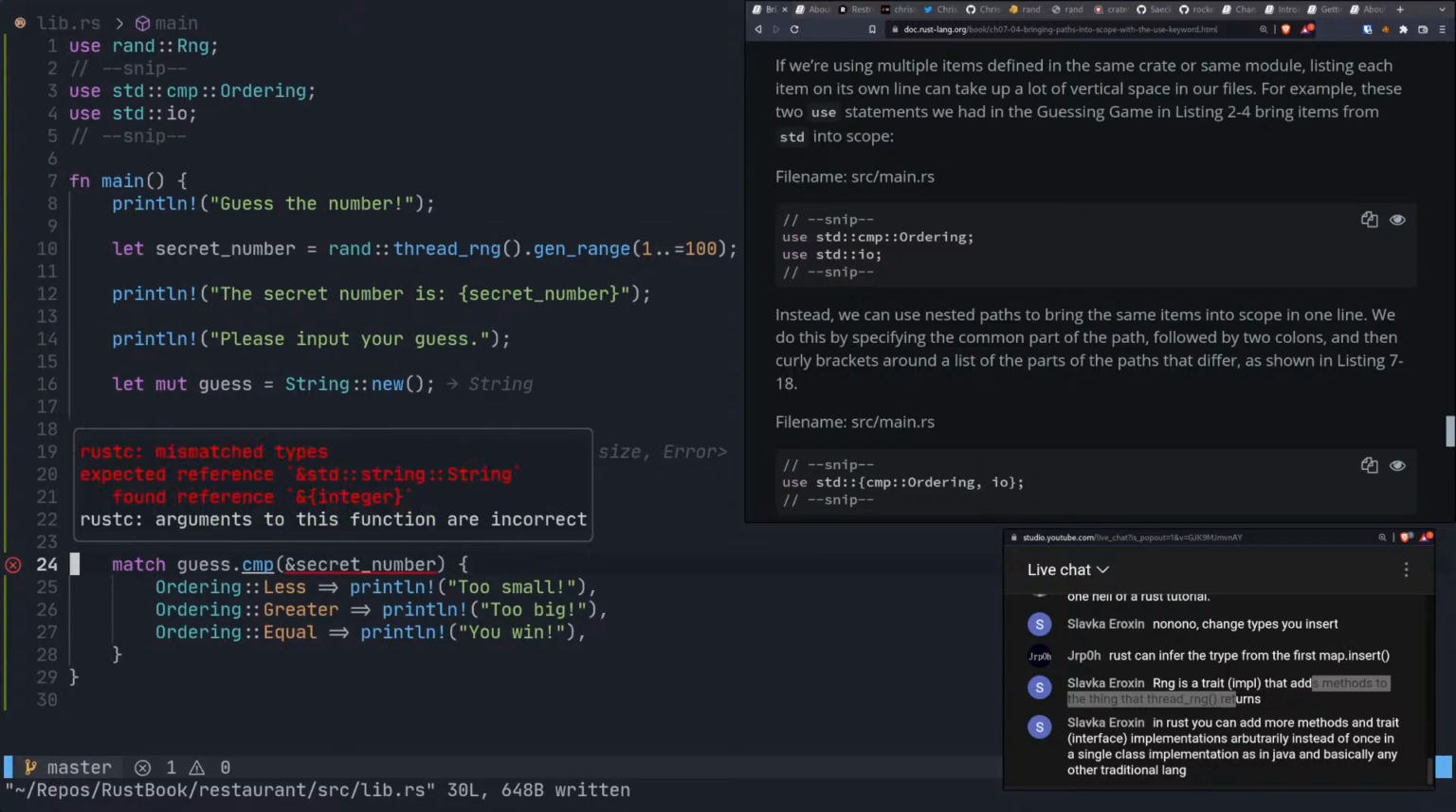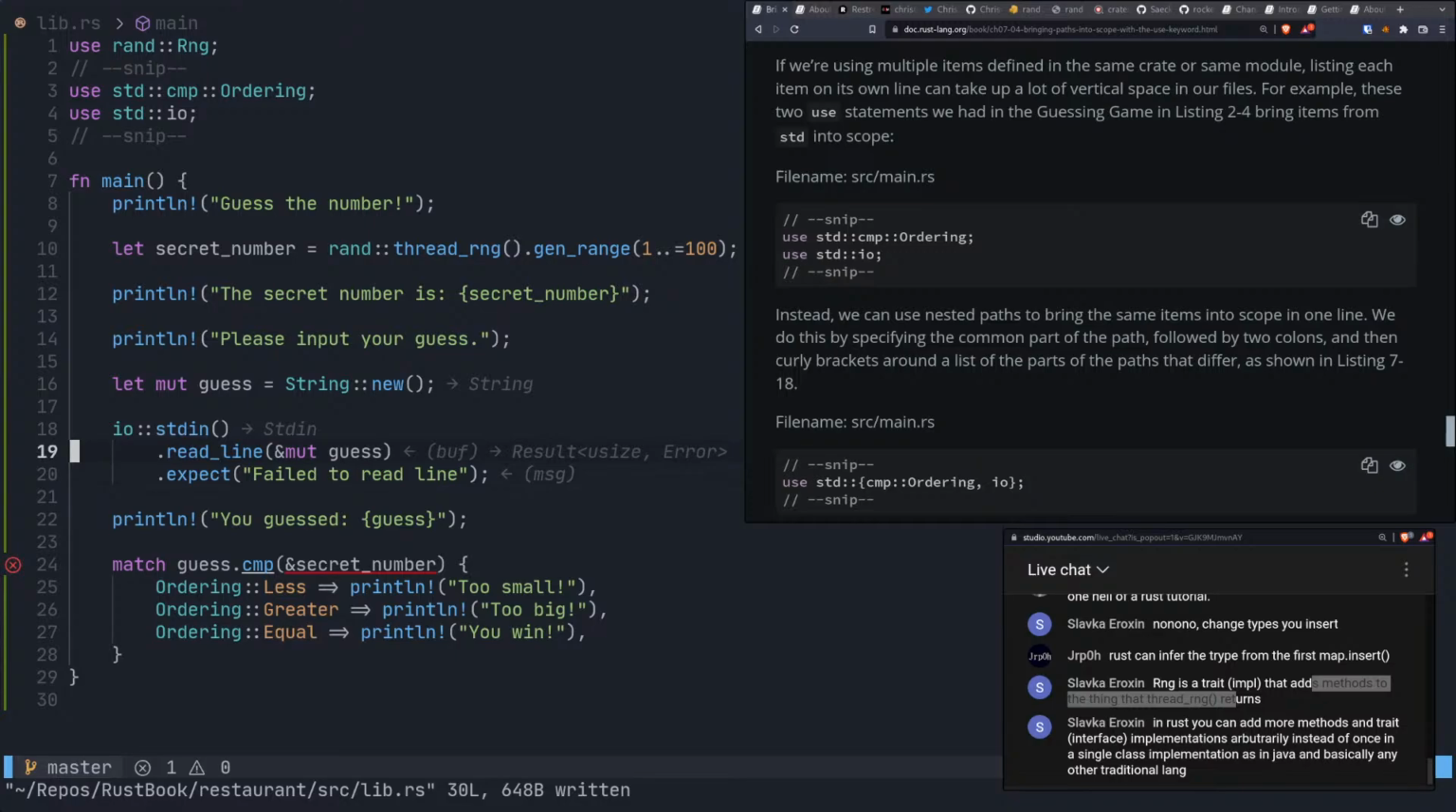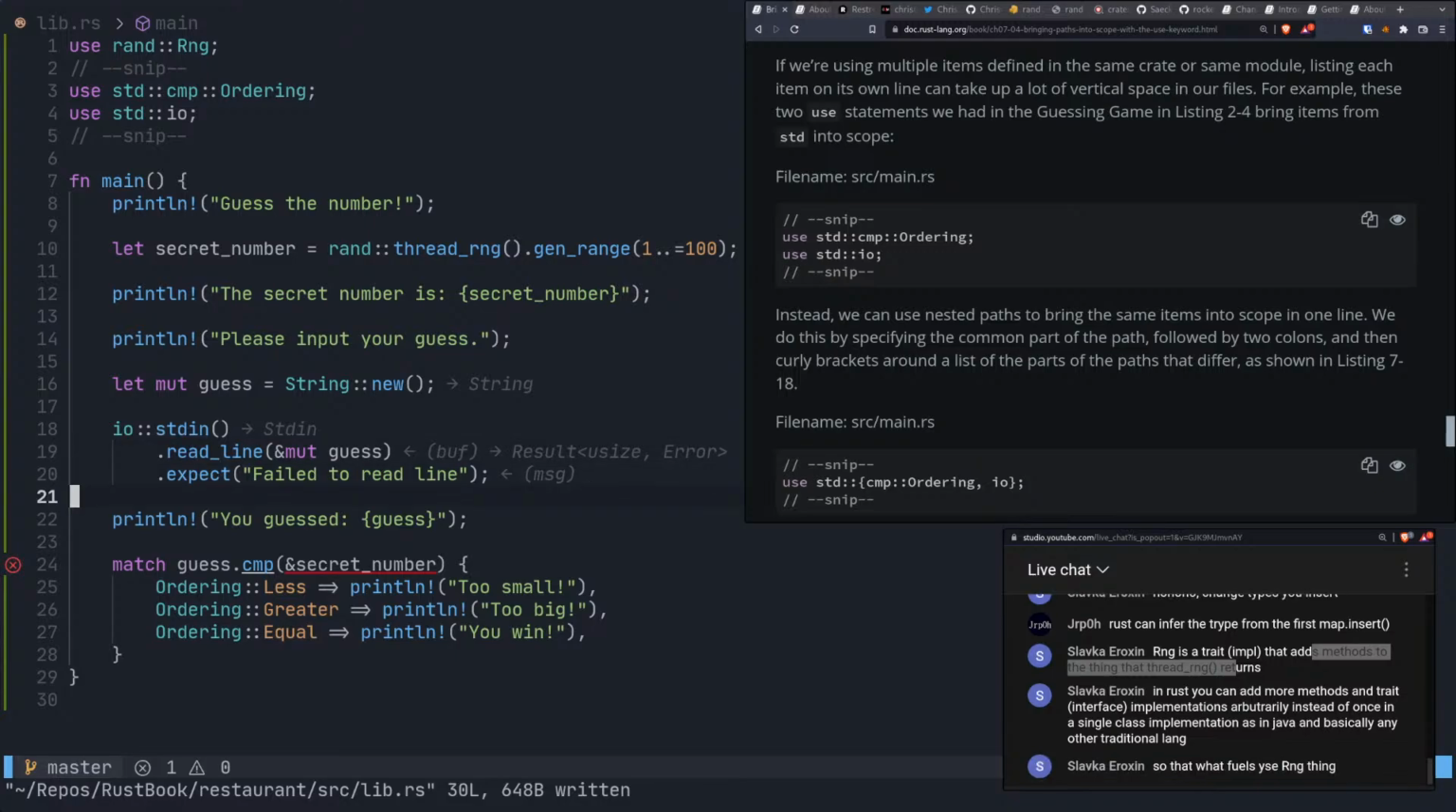What are you complaining about? Mismatch types. Did we never parse it? We never parsed it. So this is some old code before we ended up actually writing the parsing logic.